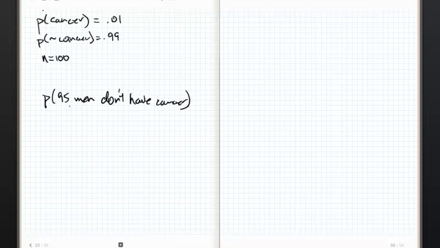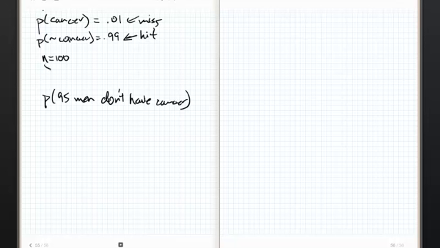Now, not having cancer is now considered a success, right? Do you see what I'm saying? In other words, this is a hit, and this is a miss. Even though you may think that the probability of having cancer is going to be your P, and your probability of not having cancer is going to be your Q, it's all contextual. I'm finding the probability that 95 men don't have cancer.